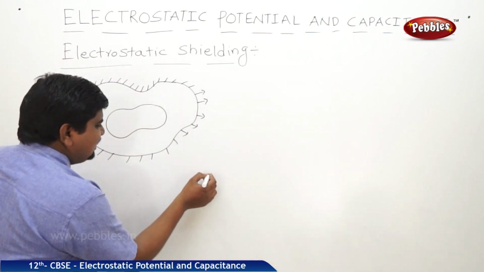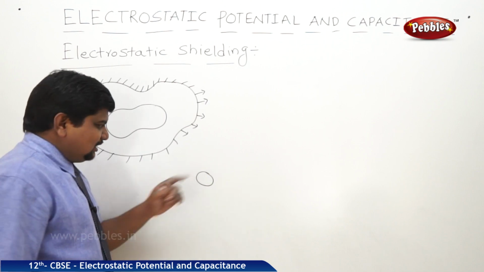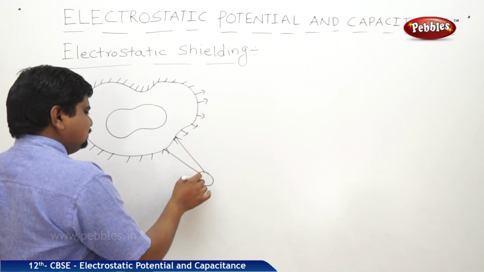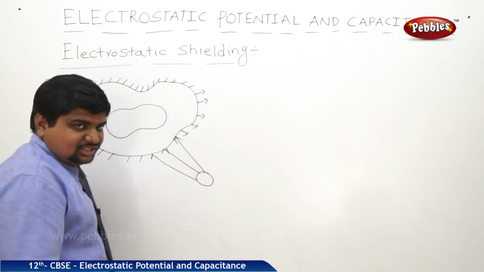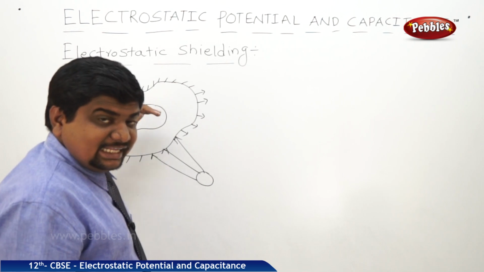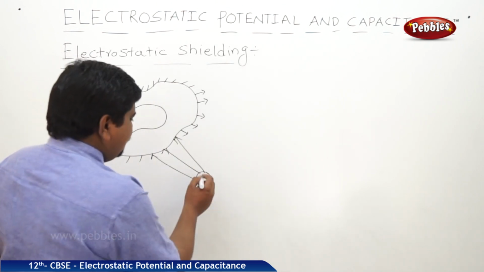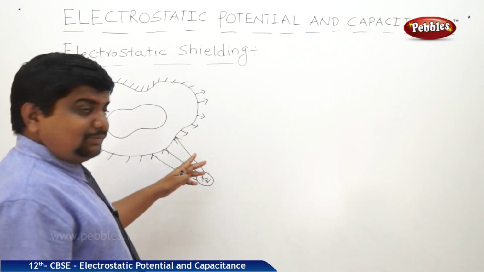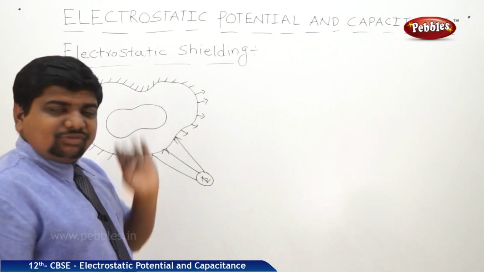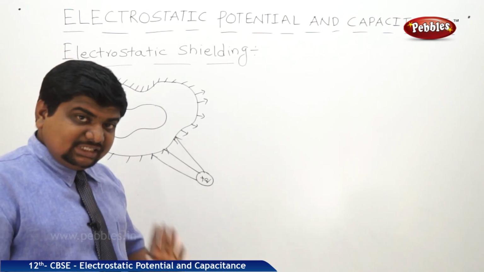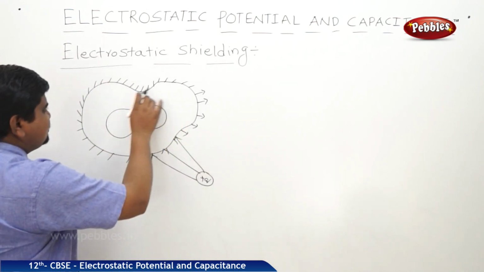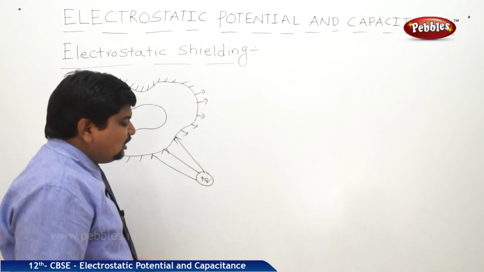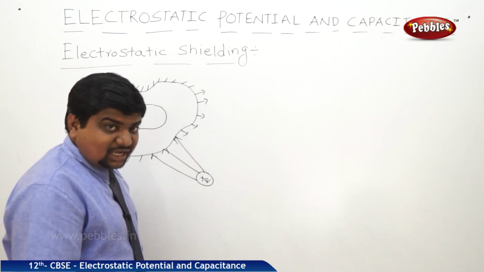Now, one outside charge I placed, and this outside charge is really influencing this conductor. In this case also, this whole conductor can experience the force of attraction or repulsion or electrostatic field due to the applied charge.